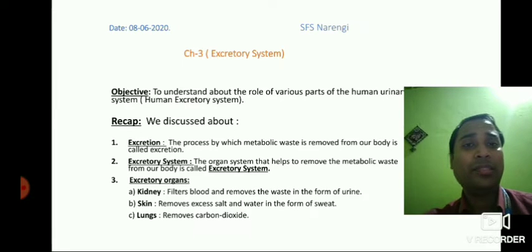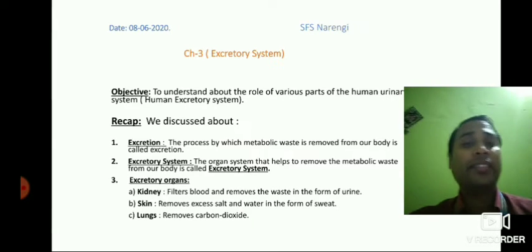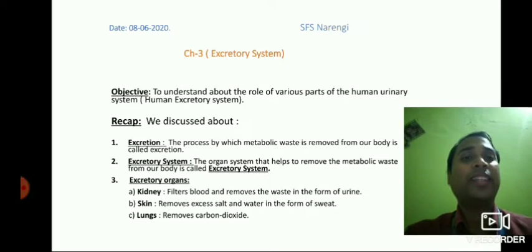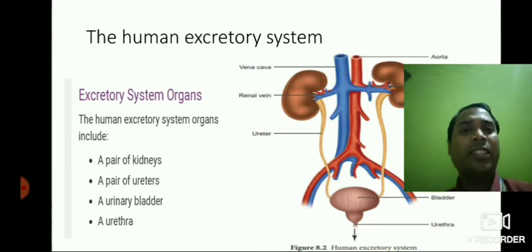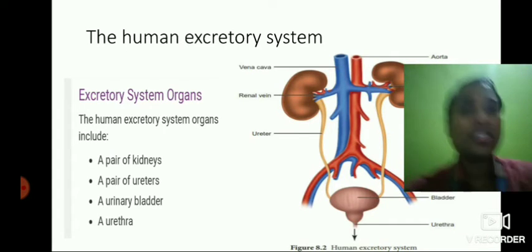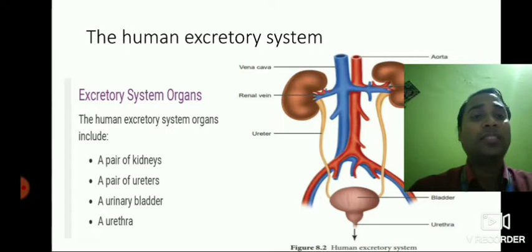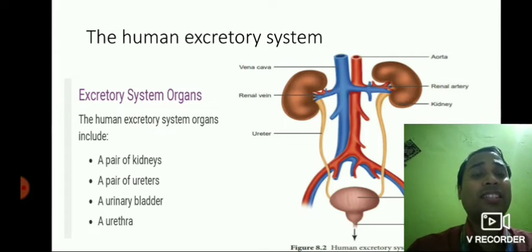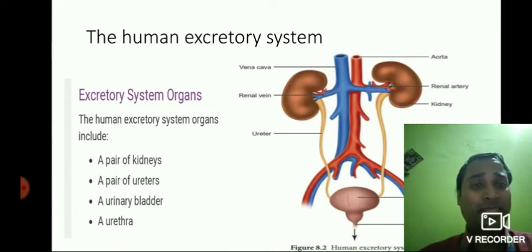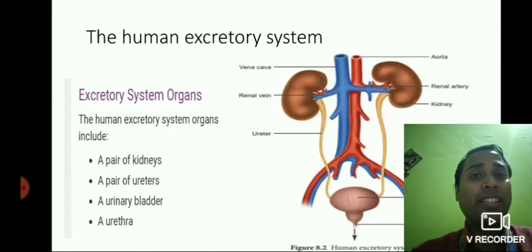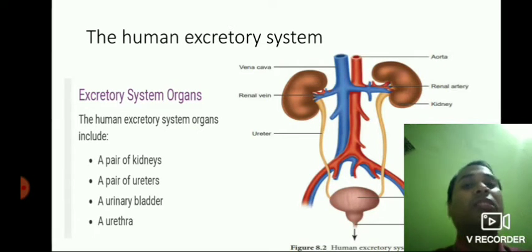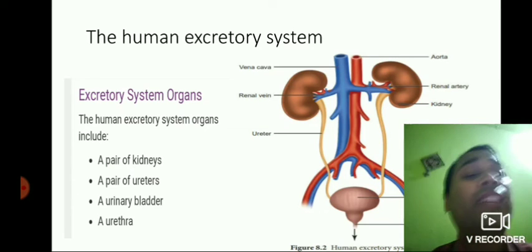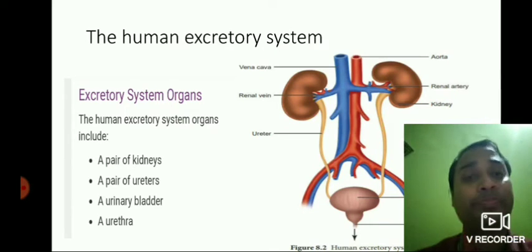So now let us start today's class with the topic human excretory system. We have already discussed a little bit about it in the previous class. So this is the human excretory system, or we can also call this the urinary system, since it is mainly concerned with the excretion of urine. How urine is formed and then how it is taken out from the body, it's all about that. Therefore it is also known as the urinary system.